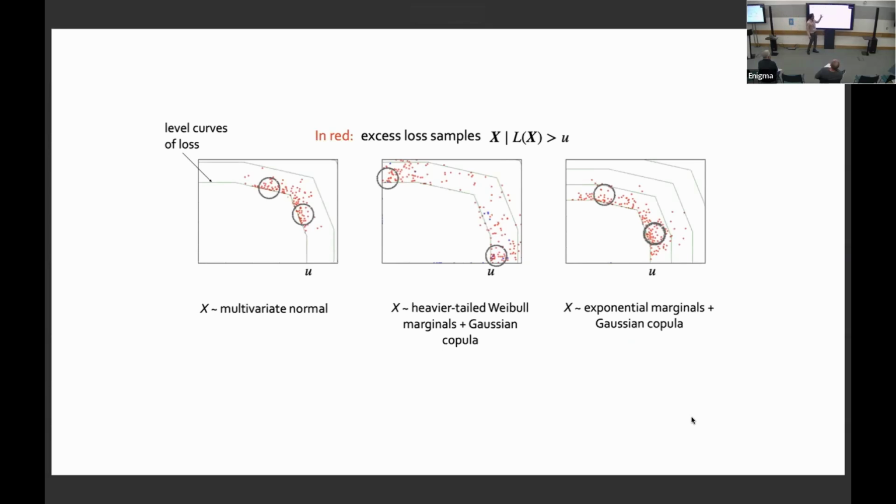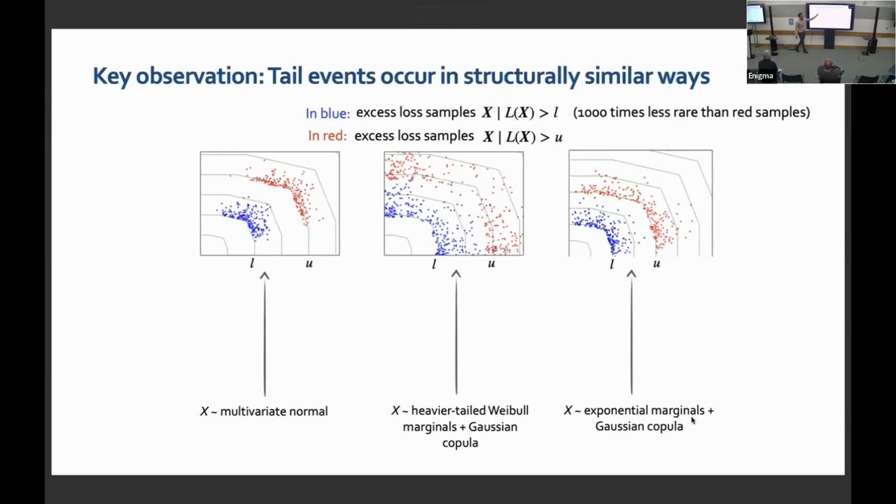This picture says that for different problems, the concentrations happen in different regions. What is striking is that the concentration is replicated at significantly lower levels of rarity as well. So this is at 10 power minus 4 or 10 power minus 5. This is the concentration that we are seeing for the excess loss sample. And at a 10 power minus 2 rarity level, this is where the concentration is happening.